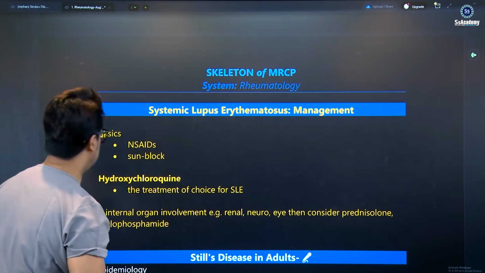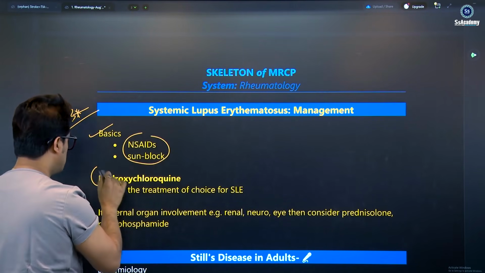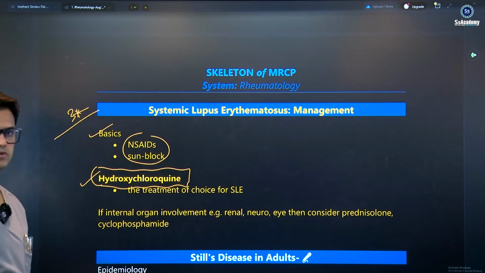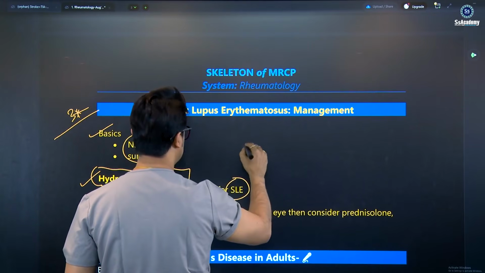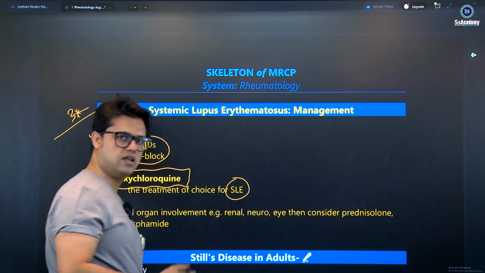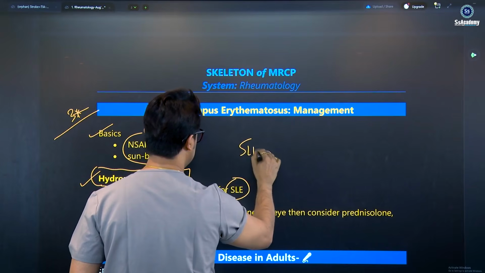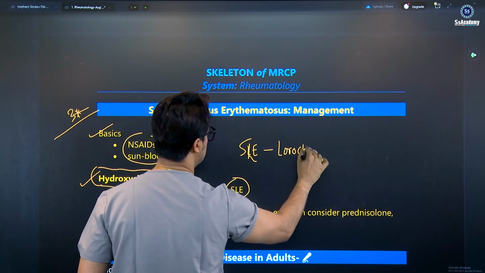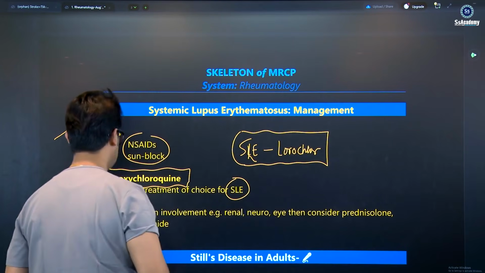You need to know a little bit. So the basics: NSAIDs for any pain, but the most important treatment, the treatment of choice, you must remember: hydroxychloroquine is the treatment of choice for SLE, especially the serositis and arthritis, the mucocutaneous, and the joint inflammation features, right? So for SLE, you need to remember, hydroxychloroquine is the treatment of choice.